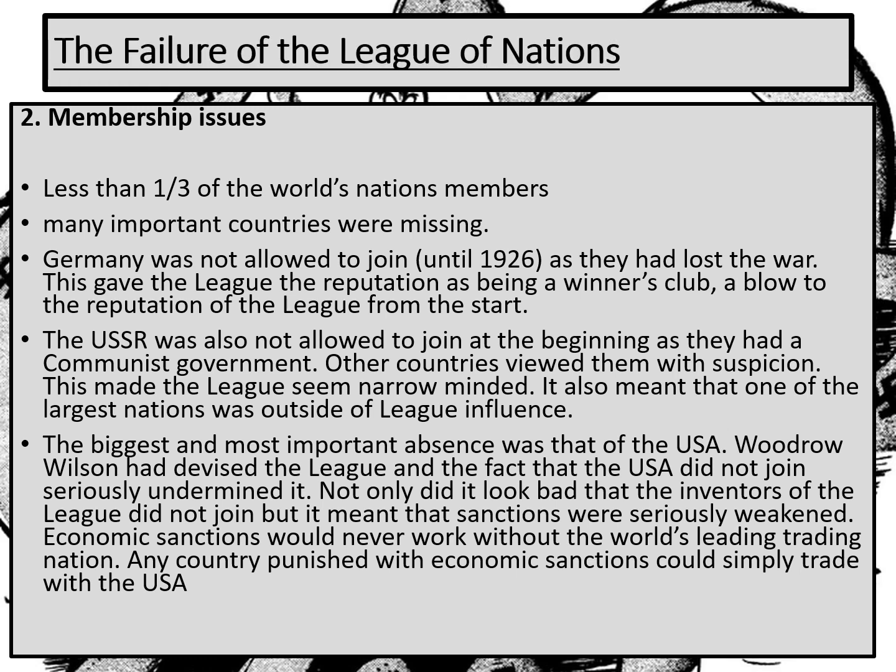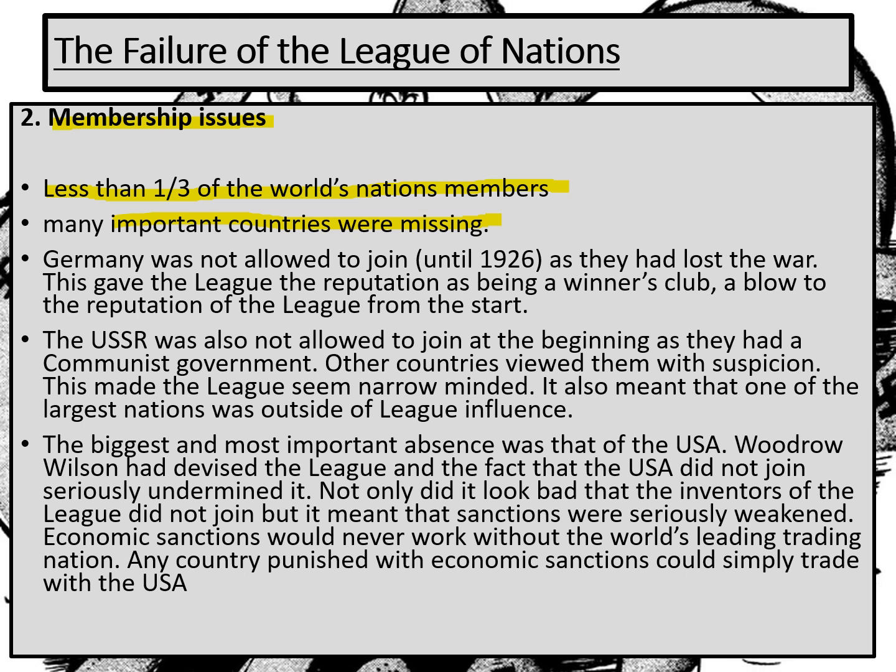Let's look then at a second reason why the League of Nations failed. The League of Nations failed because it had membership issues. Not enough countries were members. By the time we get to the 1930s, we've got about 59, 60 members, but in total, less than a third of the world's nations were members. You had important countries who were missing. So when we're writing about the failure of the League of Nations here, we focus on three of those countries and why their absence led to the failure of the League of Nations.